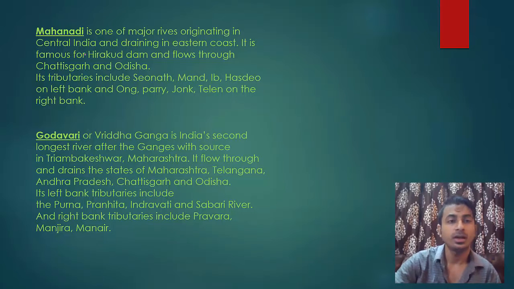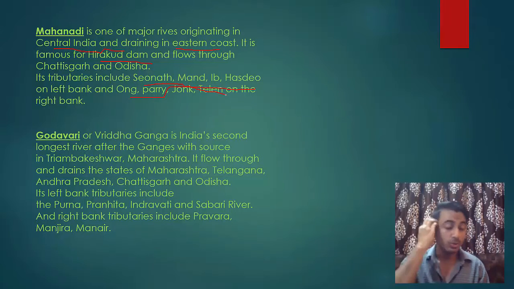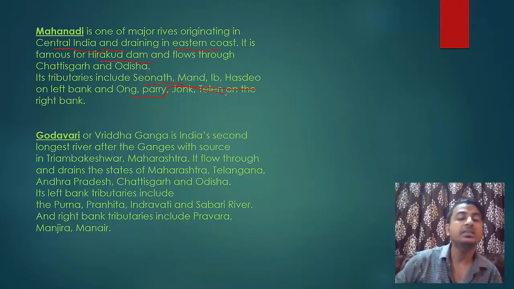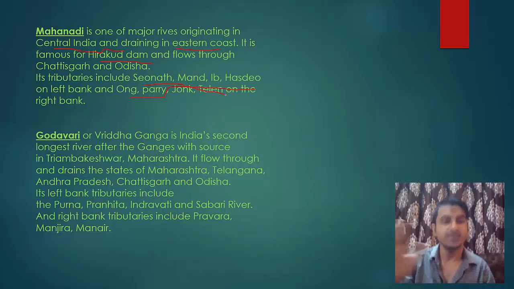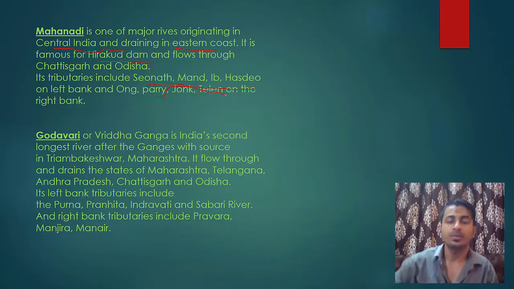Mahanadi arises in central India in Chhattisgarh, drains in eastern coast, famous for Hirakud Dam, and its tributaries are Sionat, Mang, Ib, Hasdeo, Ong, Peri, Jong, Telen. So you don't have to remember all these tributaries, but if there is a famous tributary which is in news, then you must know. Otherwise, you just read it, no need to remember it.